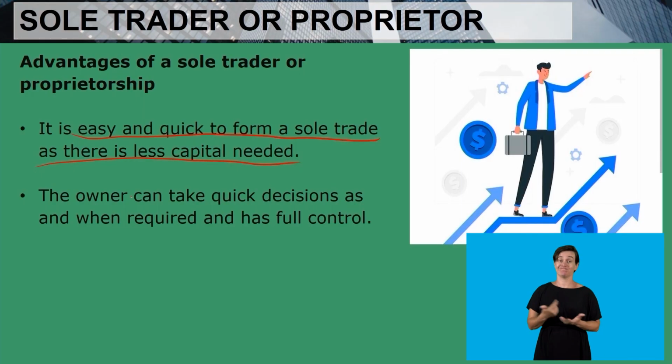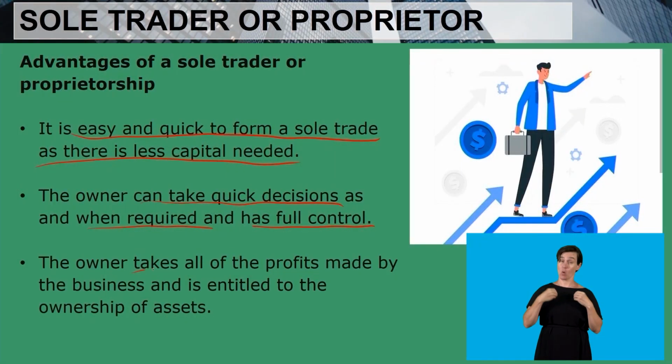The owner can take quick decisions as and when required and has full control. Since the owner is the only person in the business, quick decisions can be made, because the owner does not discuss decisions with another person. This business belongs to one person, so it's very easy and quick to make decisions. The owner has full control of what is happening in the business.